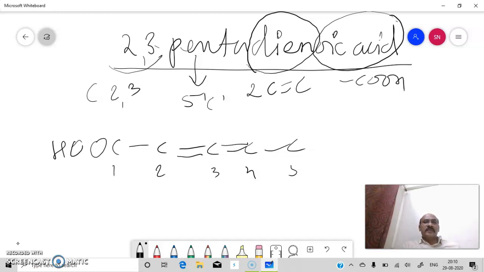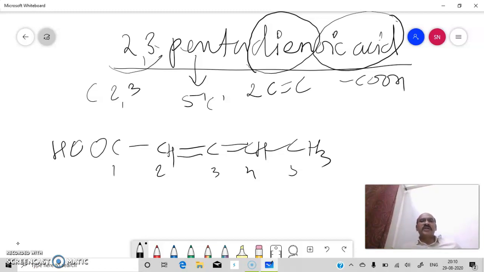And then the rest are hydrogens to satisfy their valencies. So here 1 hydrogen I have to write, here 1 hydrogen, and here 3 hydrogens. So it is the structure of 2,3-pentadienoic acid.